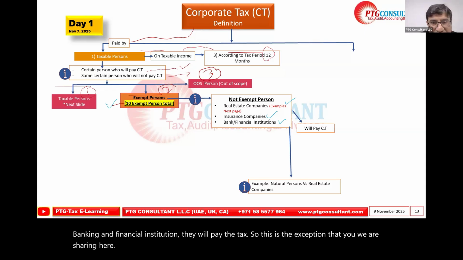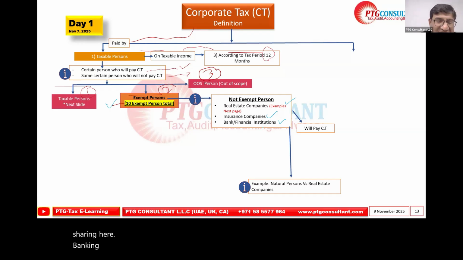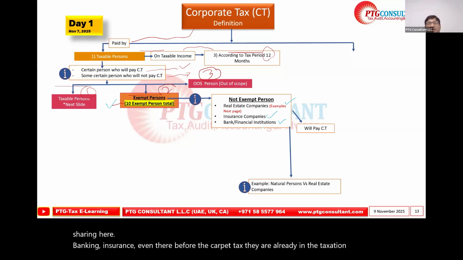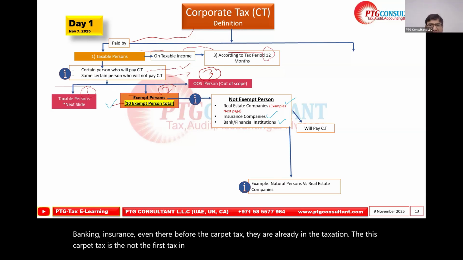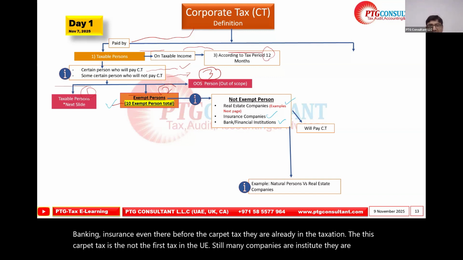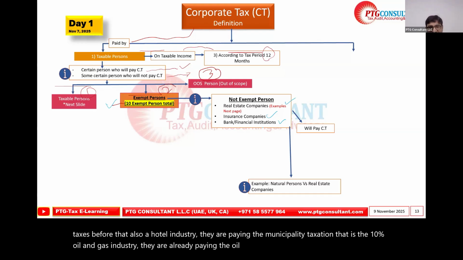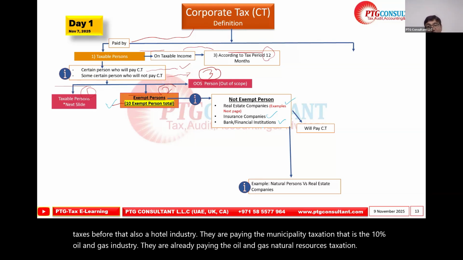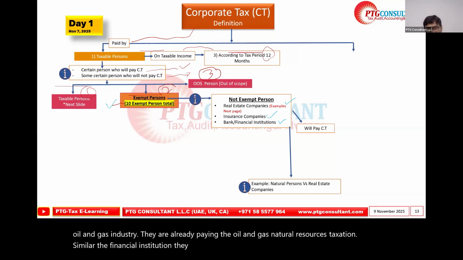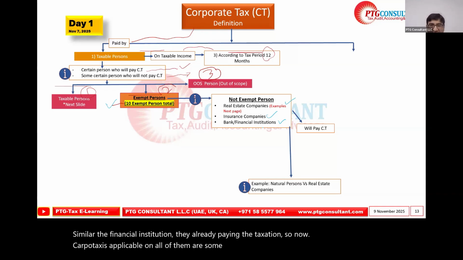Banking and insurance, even before the corporate tax, they were already in taxation. This corporate tax is not the first tax in the UAE. Still, many companies and institutions were paying taxes before that also. The hotel industry pays the municipality tax, that is 10%. The oil and gas industry already pays the oil and gas natural resources taxation. Similarly, the financial institutions already pay taxation. So corporate tax is applicable on all of them, or some of them, and some are exempt from the corporate tax. We will dive into that and understand.